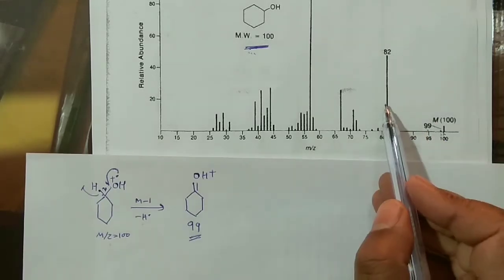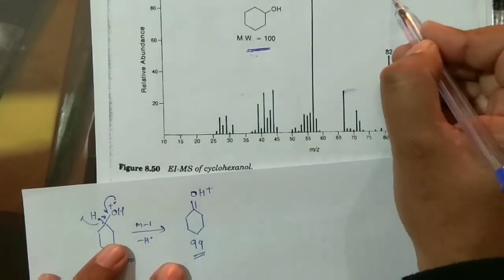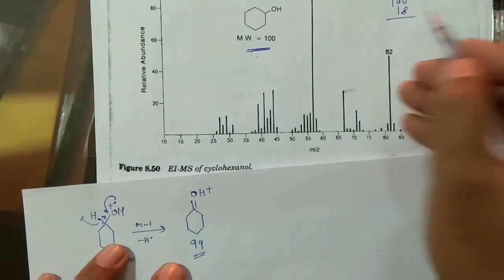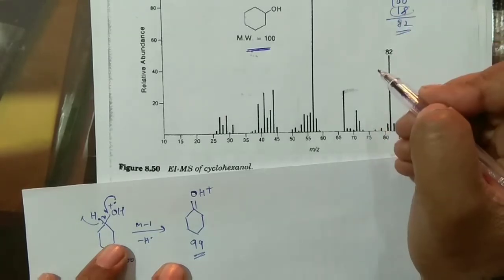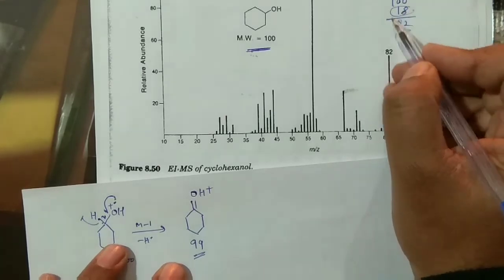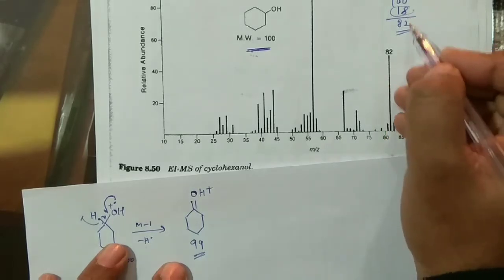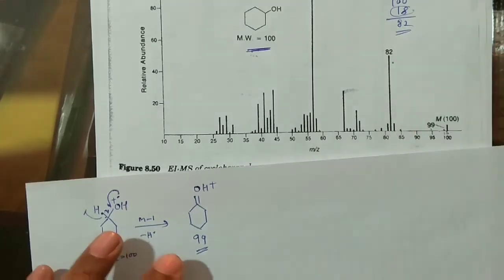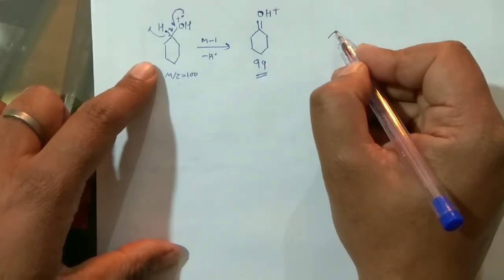How is this 82 forming? You know, 100 was your molecular ion peak. If you remove 18 from here, right, that will give you the 82. That means dehydration is occurring here. Fine. So this dehydration will lead to the formation of that one also. Clear? So 82 is quite easy to explain. So one can argue how we can remove this one. So again it's very easy.